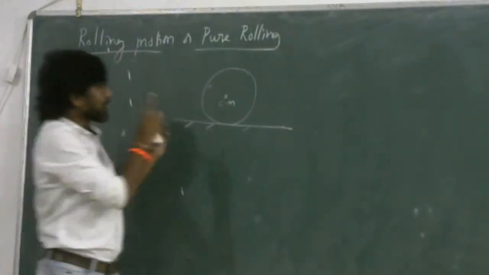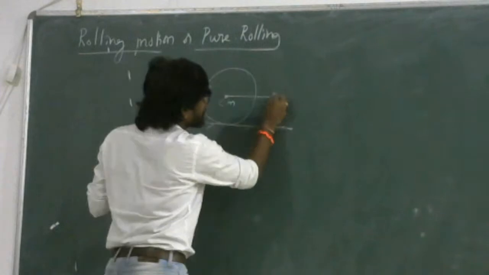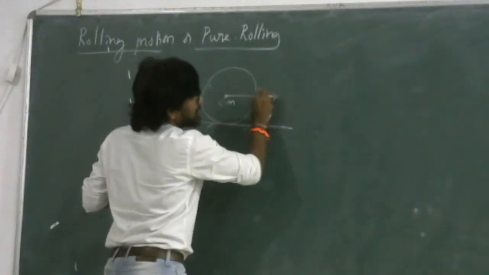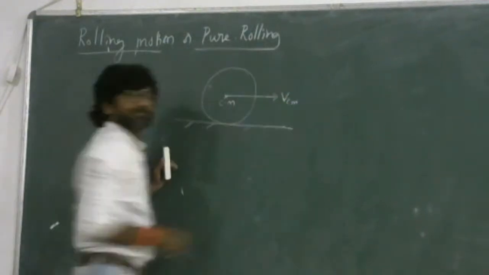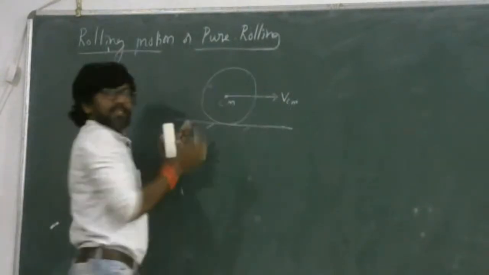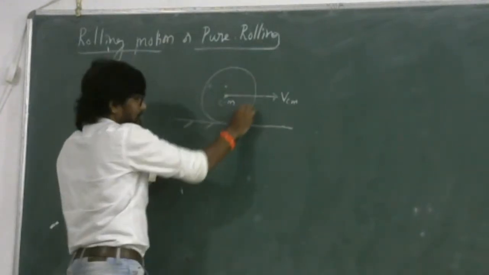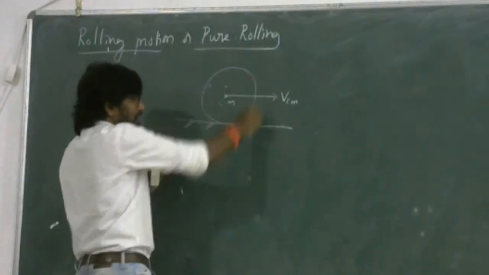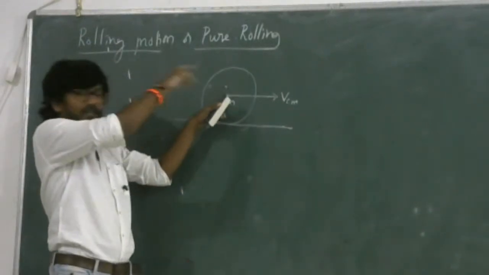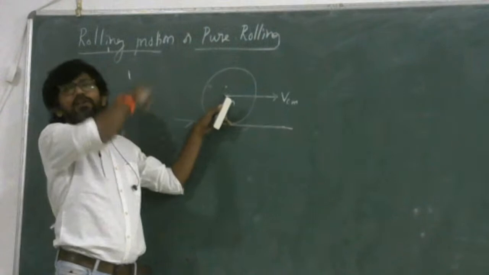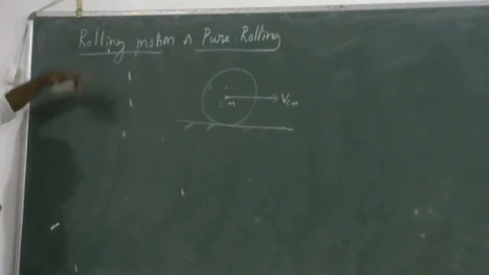So whenever a body is rolling, the center of mass will be in translatory motion. You can say this is the velocity of the center of mass. Whereas every other particle, say a particle here, will undergo circular motion. A particle here will undergo circular motion. Is it clear? So this can be called a rotation, circular motion about a particular reference point. So this combination of translational motion plus rotational motion is called rolling motion.